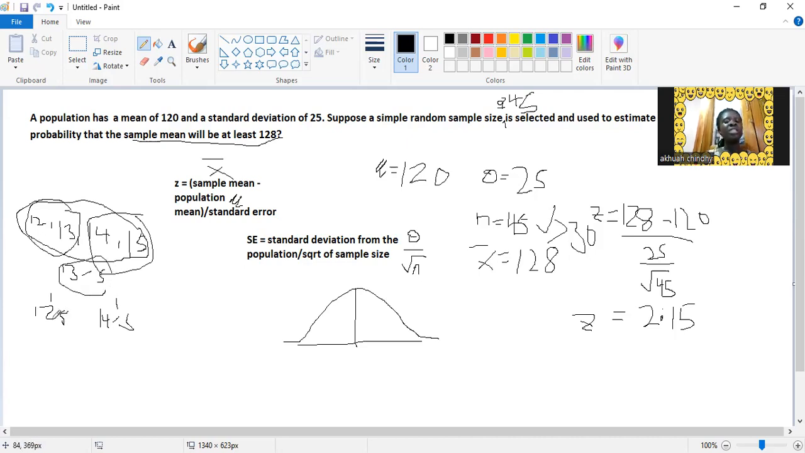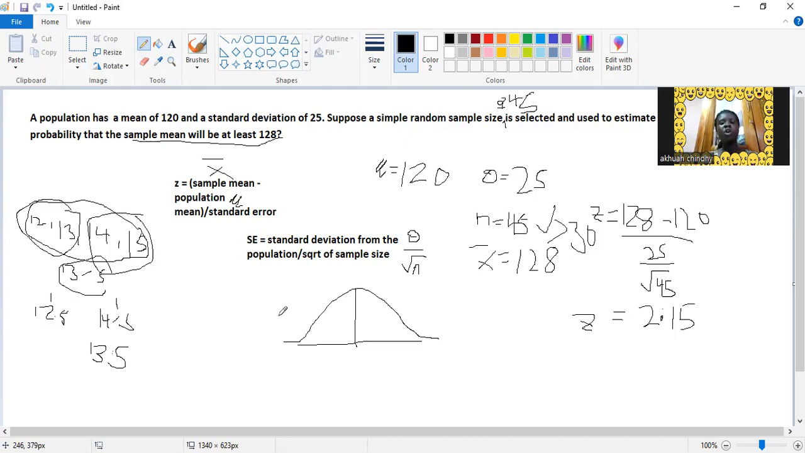So now this plus this divided by 2. So 14.5 plus 12.5 divided by 2. I got 13.5. So it means that the theorem is valid. The mean of the sample means is the population mean, right?